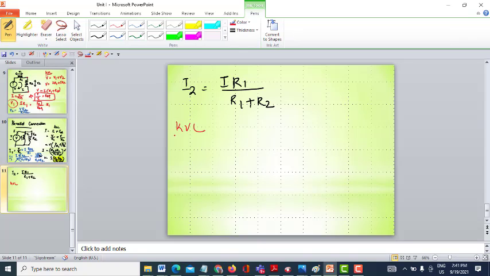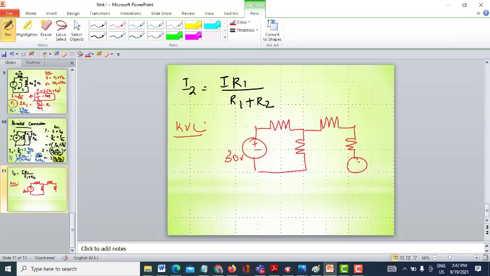What are the steps involved while using KVL in a circuit? Let me assume a circuit. So this is a circuit, let it be 30 volts. I have resistances over here, and then one more voltage, 20 volts. All are in ohms: 10 ohms, 30 ohms, 10 ohms again, and 5 ohms. Let me take it like this. So this is a circuit.